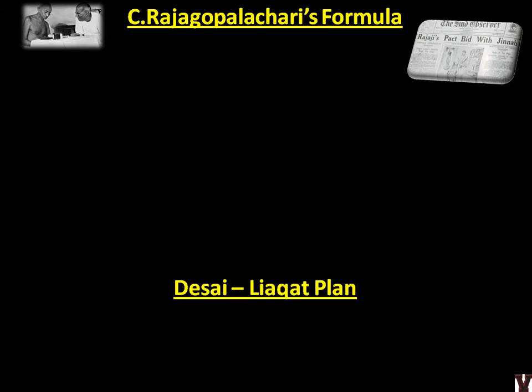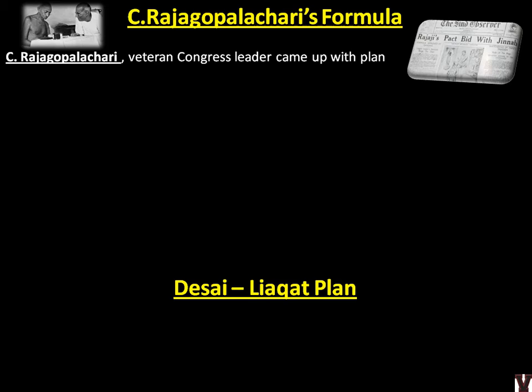In the first slide we'll do two things: the CR Formula, which is C. Rajagopalachari's formula, you see the picture in the left top, and the Desai-Liaquat Plan. So what was the C. Rajagopalachari plan? We know the Cripps Mission and August Offer were failing, and Congress and the Muslim League were often coming into a deadlock. So Indians themselves tried to devise a plan so that they could come together and demand with a stronger voice against the British government. C. Rajagopalachari, as you see in the picture, was a senior veteran Congress leader who came up with this plan.